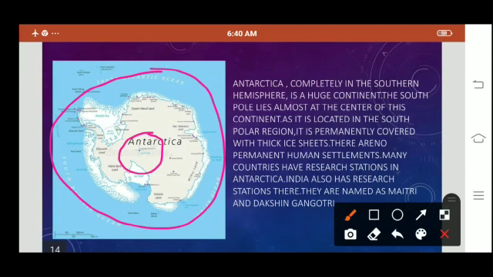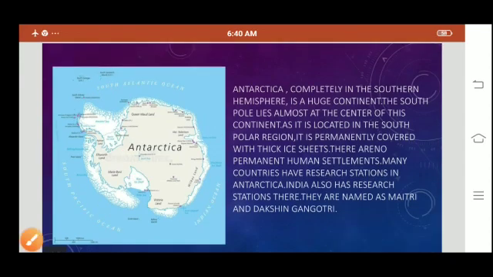So this is all for today, children. We studied about the different continents. We studied that there are 7 major continents and they are separated by different water bodies. We studied about Asia, Europe, Africa, North America, South America, Australia, and Antarctica. We studied that the largest continent is Asia, the second largest continent is Africa, and the third largest continent is North America. We studied that Australia is the smallest continent.